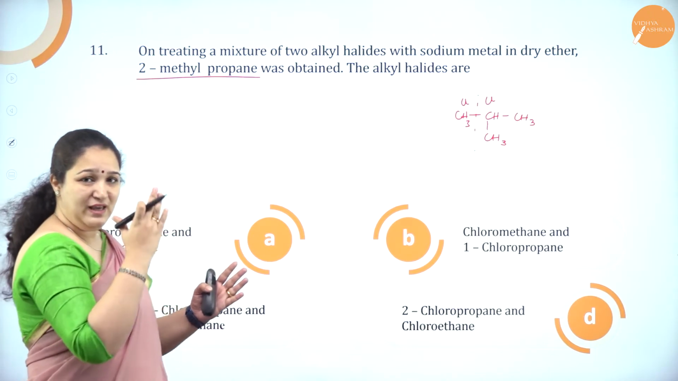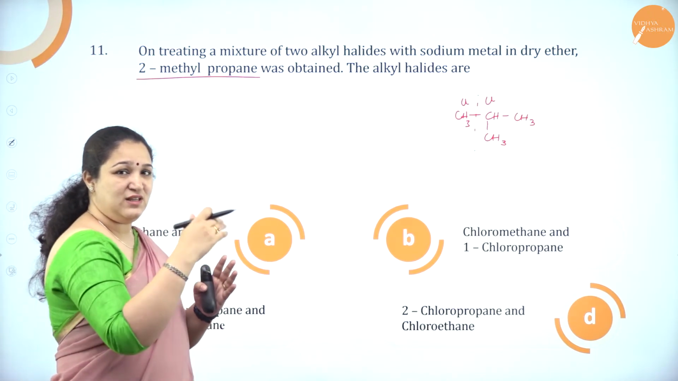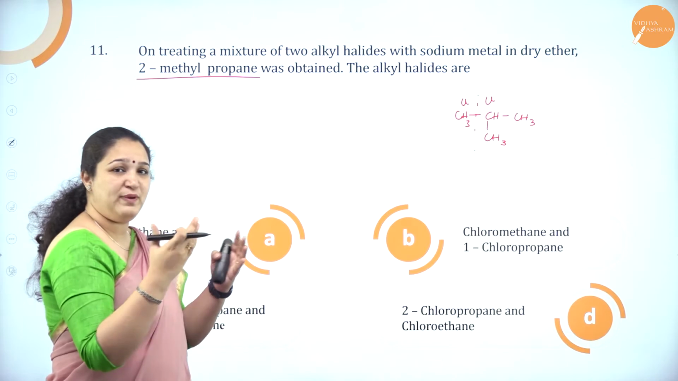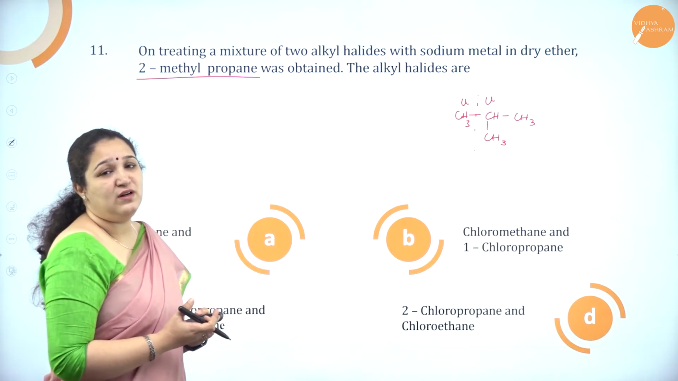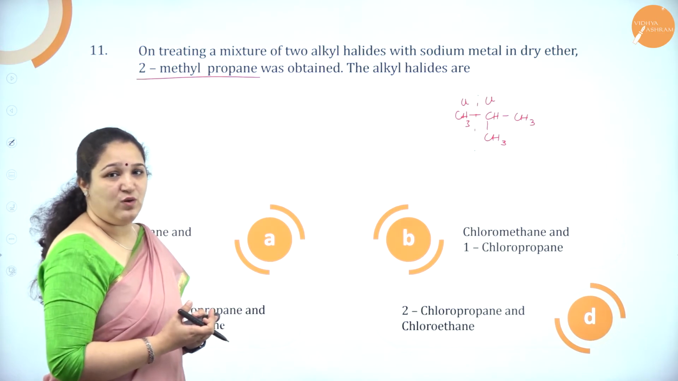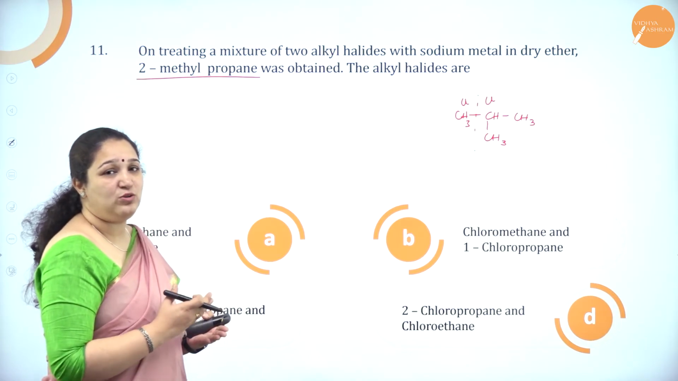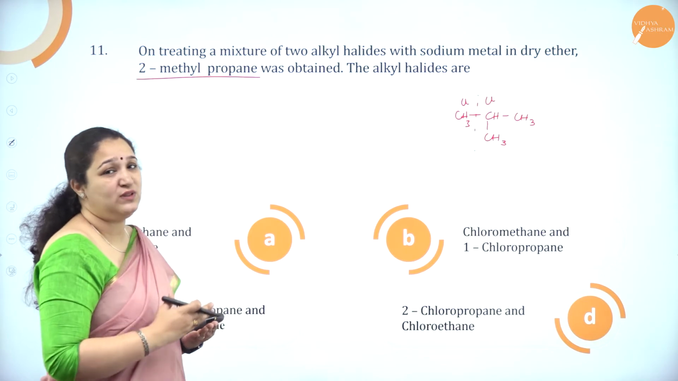You have to just break that and imagine that there is a chlorine attached, which would be removed during the Wurtz reaction, and the two alkyl groups are bonded with one another. That's how we actually come to the conclusion within a minute.